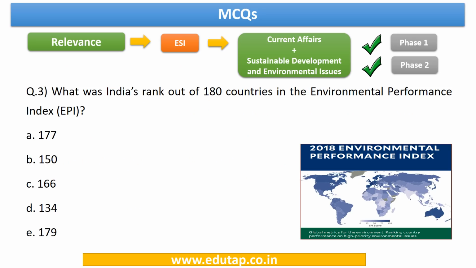Now let us come to the third question. It says, what was India's rank out of 180 countries in the Environmental Performance Index? Right? This particular question can be linked to the ESI section. Again, it comes under current affairs. And if we map it to specific topics, sustainable development and environmental issues. The answer to this question is 177. Important one.